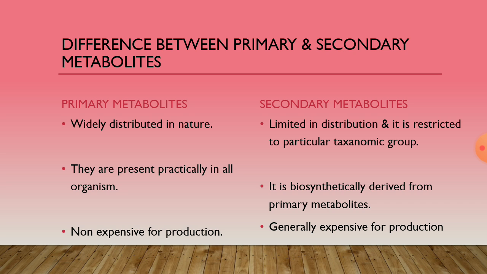Primary metabolites are non-expensive for production as these are already produced inside the cell. For example, starch from potato. While secondary metabolites are generally expensive for production, meaning in terms of cellular economy it is expensive for isolation and production.